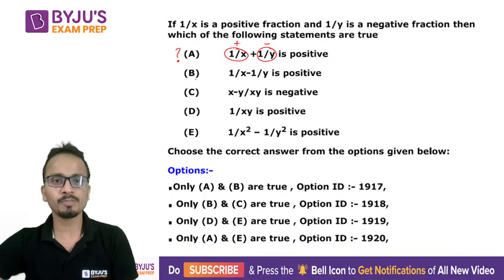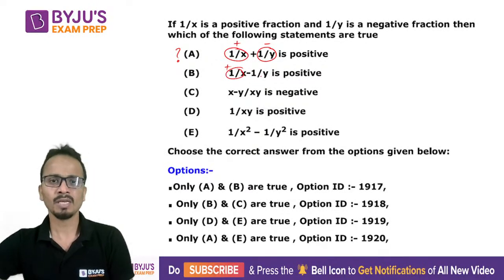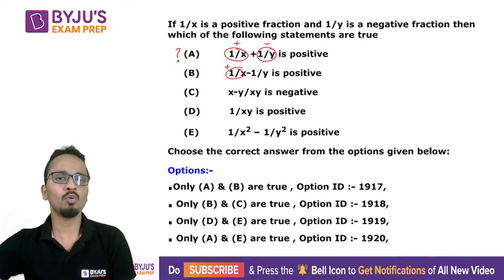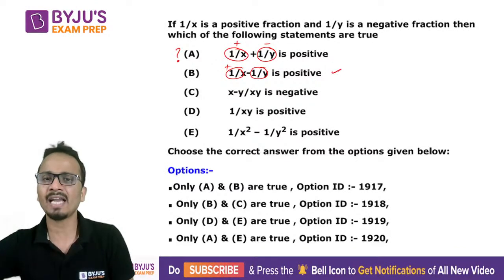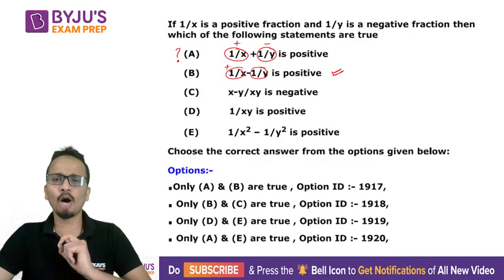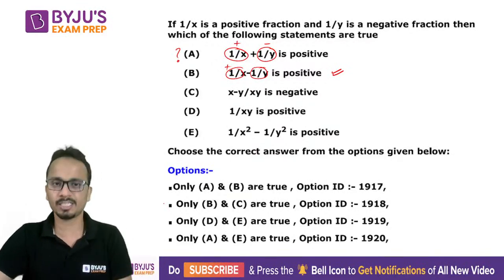Now let's check option B, 1 upon x minus 1 upon y. 1 upon x is positive, 1 upon y is negative. Negative of a negative number means these fractions will be added. So finally the result will be positive, and I can say that option B is absolutely correct.